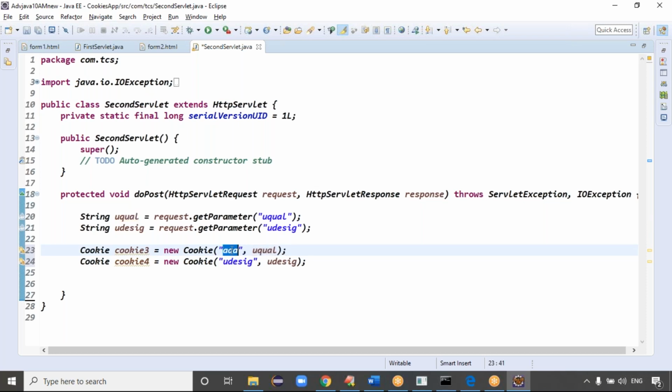If we make it triple A, what does it mean? While reading the data from the cookie, we have to give this name, right? We have to give that name, guys. Exactly. You see,